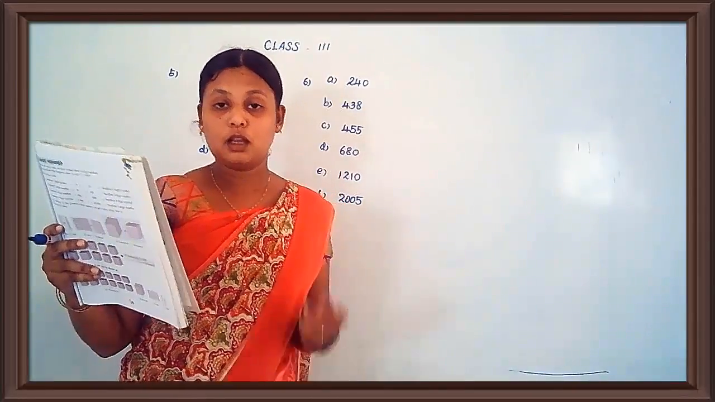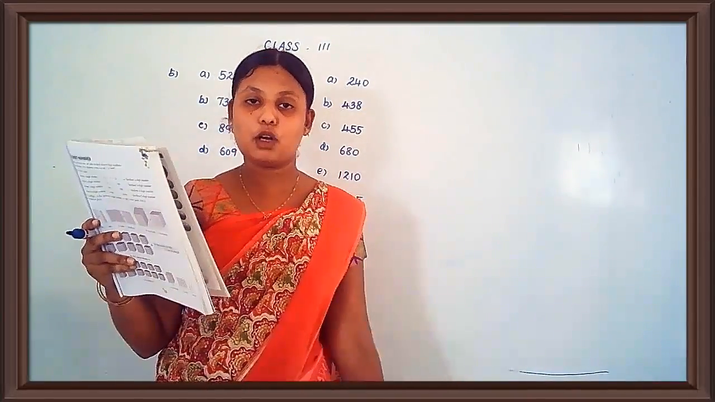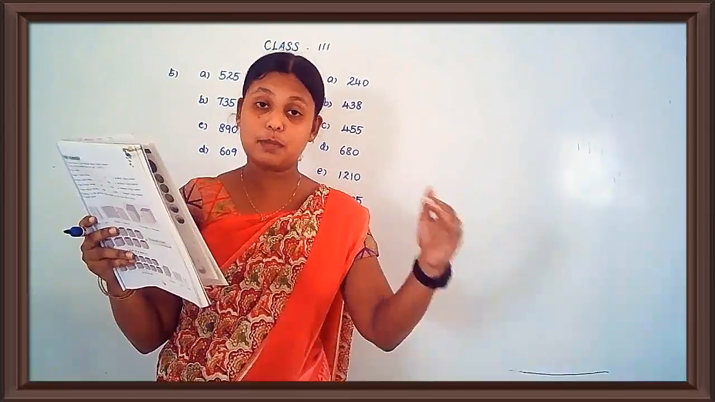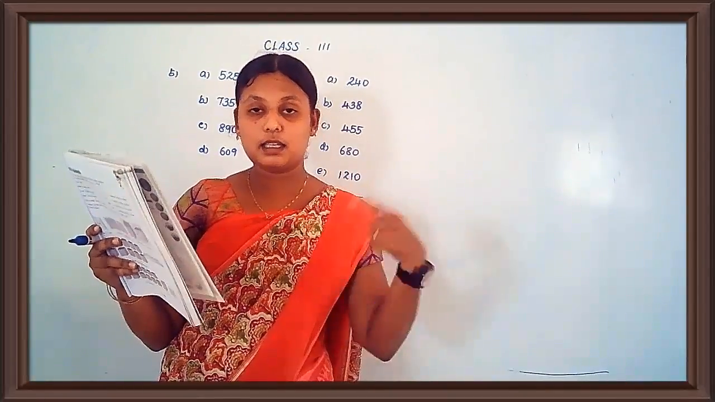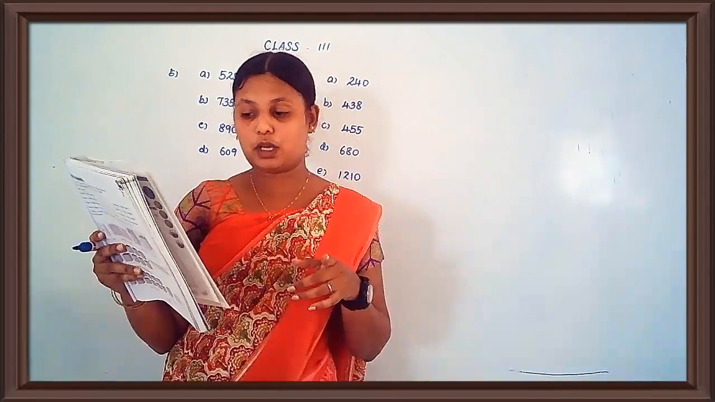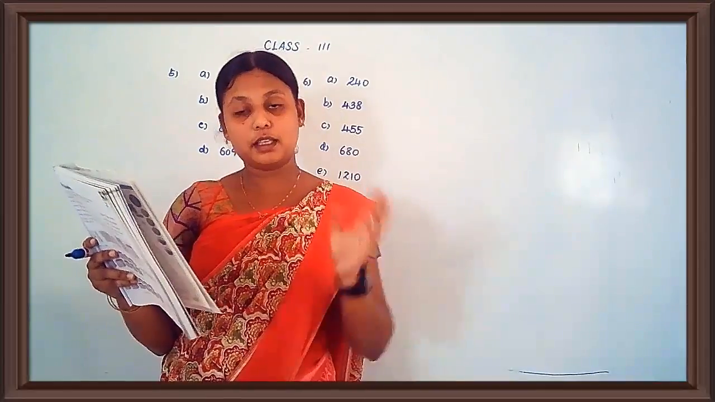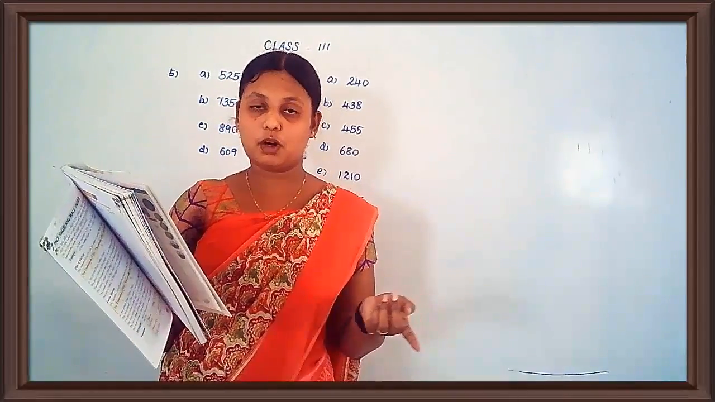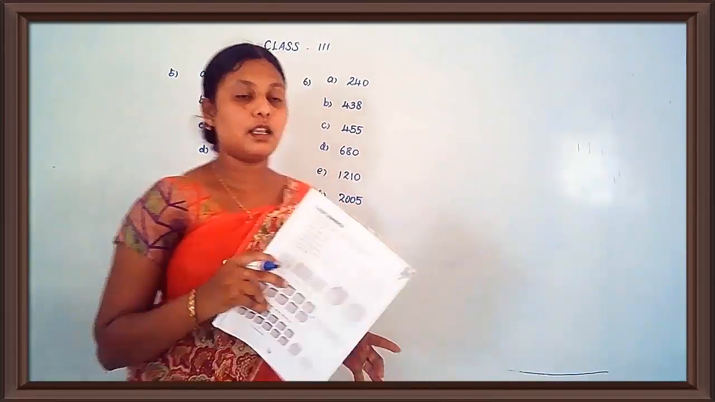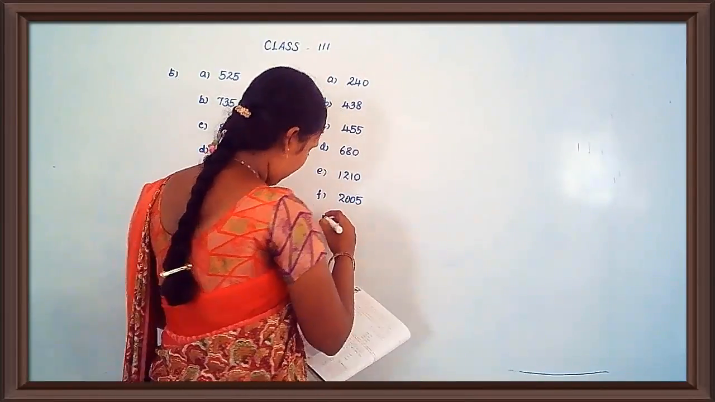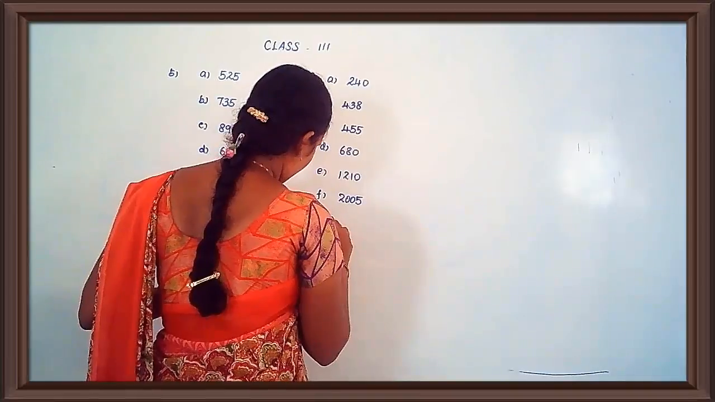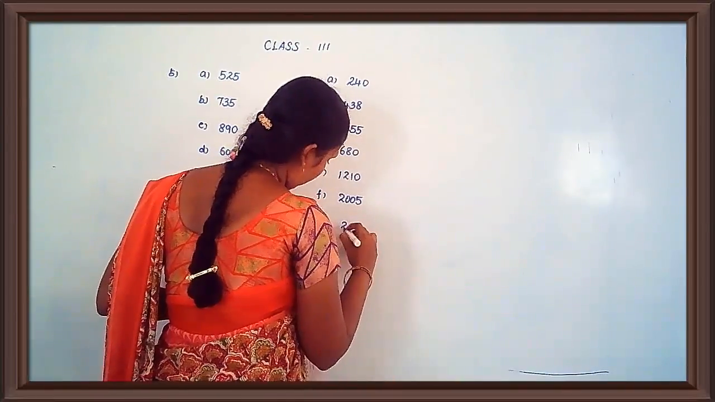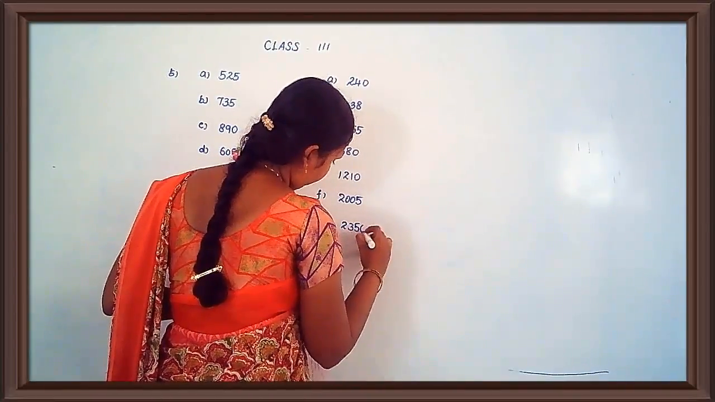2340, 2345. It is increasing by 5 steps. Okay? 40, 45. Then what will come? 50. Yes. So you have to write 2350.